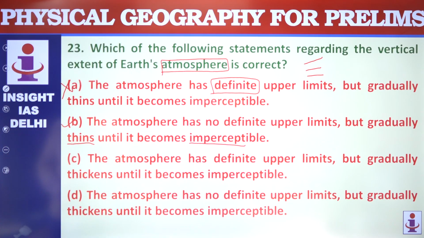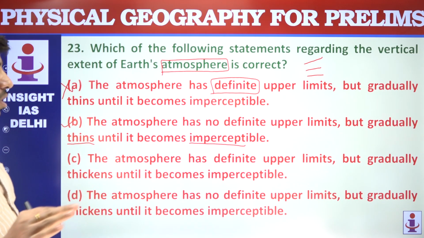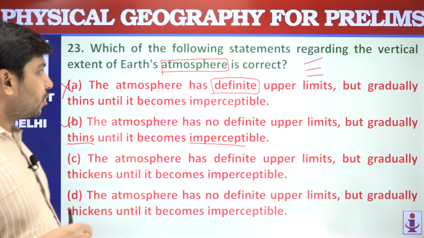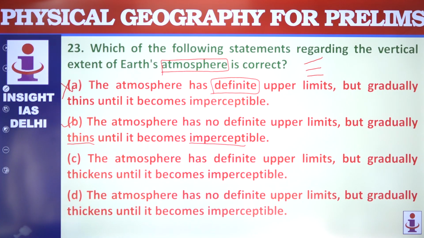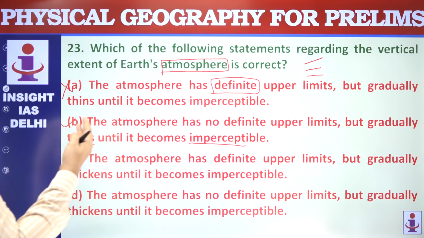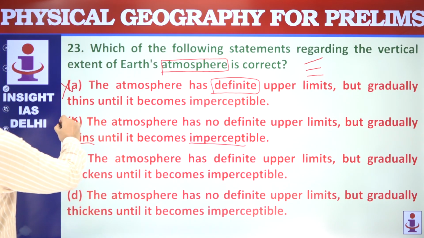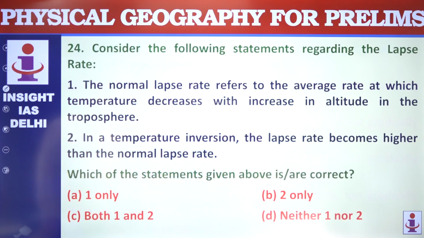So you should understand this way, that Earth's atmosphere does not have a clearly defined upper boundary. कोई clearly defined upper boundary नहीं है Earth's atmosphere का. They are actually gradual. The Earth's atmosphere gradually becomes thinner with altitude and merges into outer space. So this statement is correct and this is your answer.